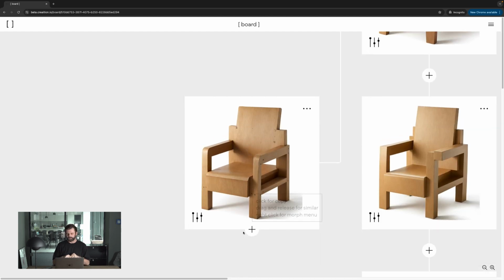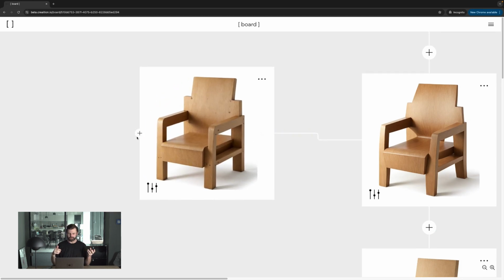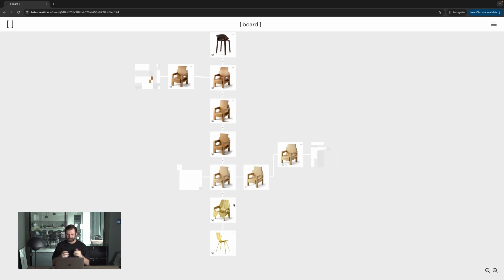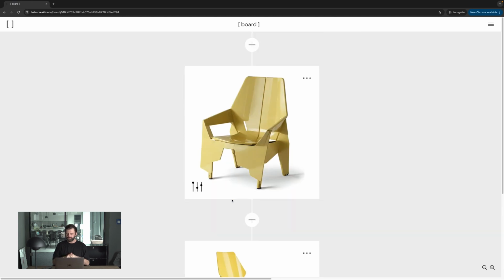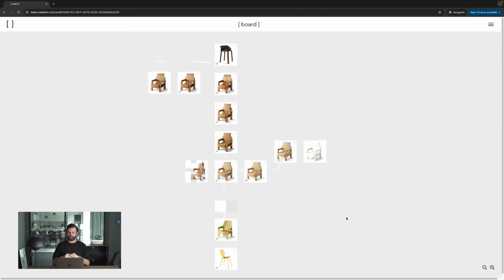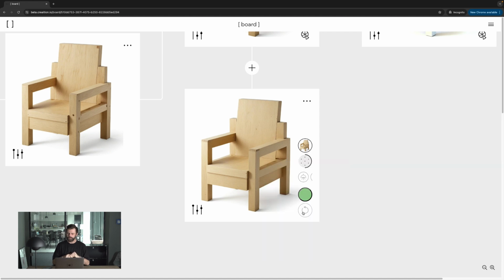The others are also done. So it's this continuous workflow. You start something here, see what is rendered, see the results. For example, this is the result between the yellow chair and the wooden chair, which I was really surprised by and really liked. So I thought, okay, let's do a morph on that one. Then this is this gray chair again. I wanted to see it in a mint colorway, to see how different colorways of that brutal chair would look like.